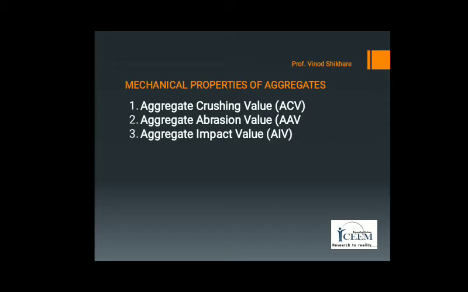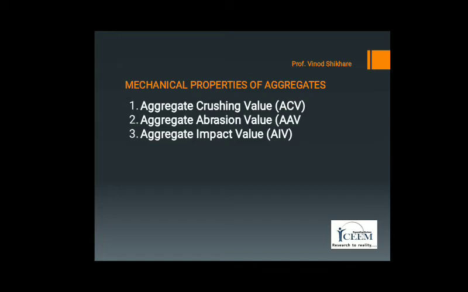Out of these tests, aggregate abrasion value and aggregate impact value, which represent the hardness and toughness of aggregate, are particularly more important for the aggregates used for concrete in wearing surfaces, that is roads. A brief description of these aggregate properties and the related tests is discussed.